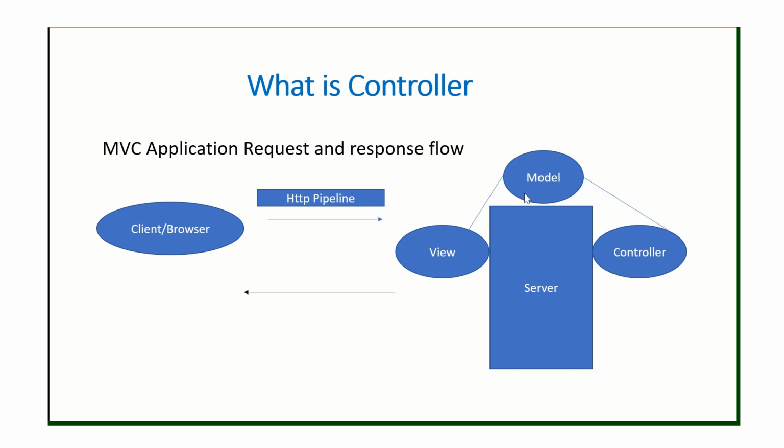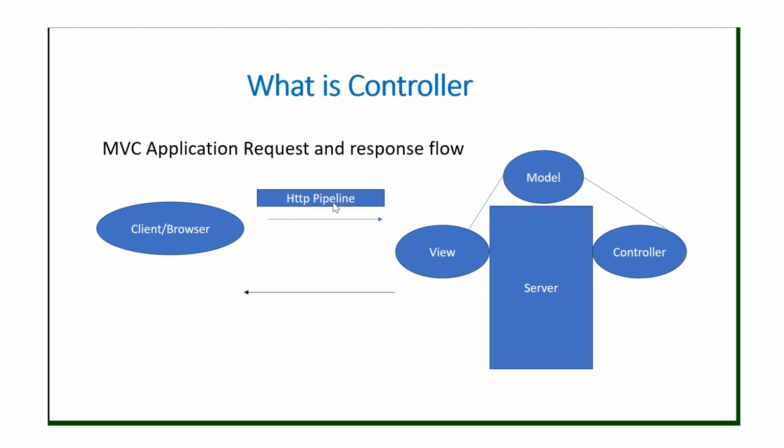And after that it is sent to the server. On the server we have the MVC application. In that application we have controller, model and view. The first request goes to controller, model and view, which execute all the backend logic and send the response.